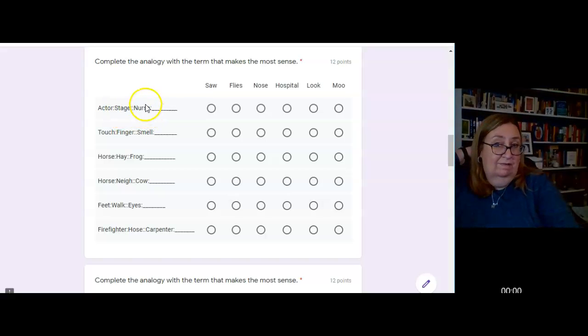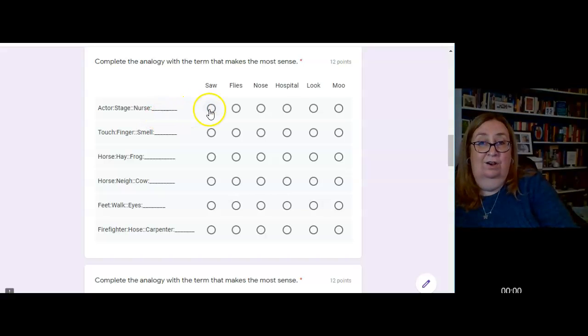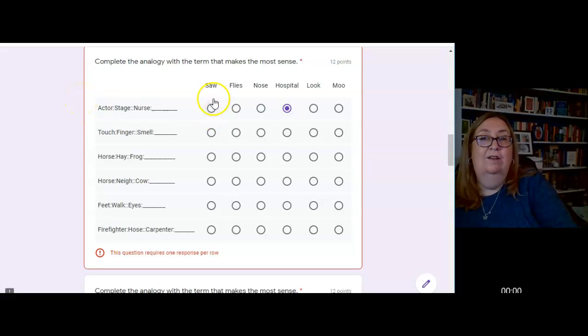A nurse does his work or her work in a saw, flies? If your nurse is doing the work in your nose, that's weird. In the hospital, in the look, or in the moo? Well, obviously a nurse works in a hospital. Okay, you're going to have one in each column, one in each row.